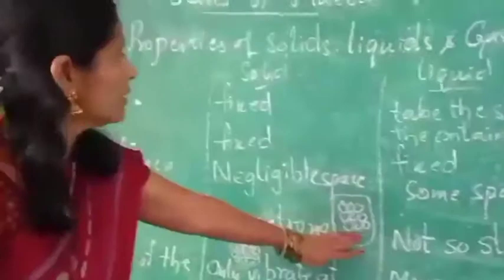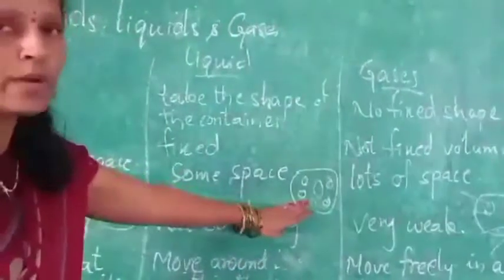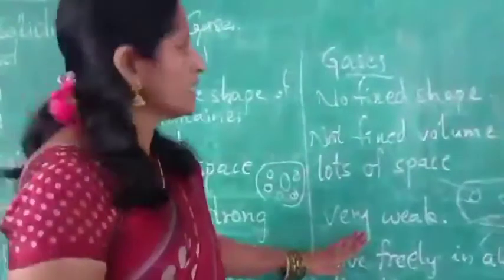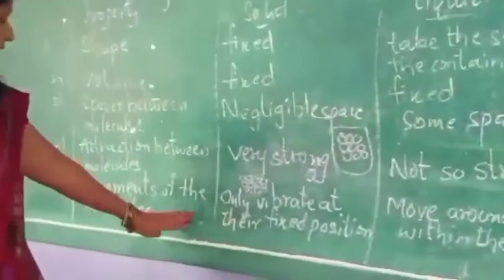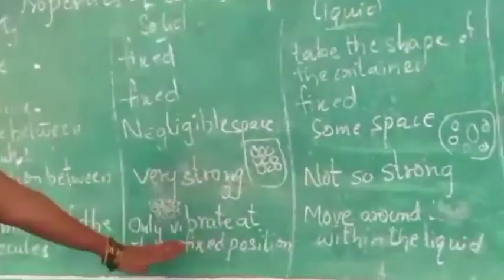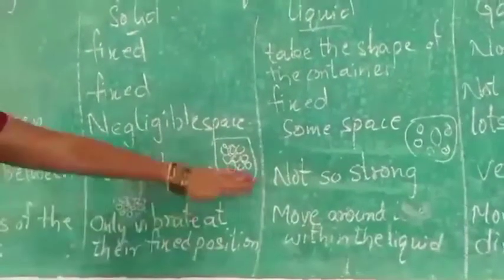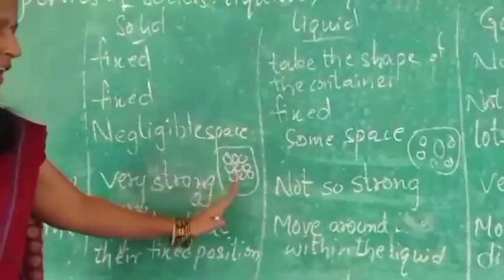And here the molecules are very strong, and here the molecules are not so strong. But in the gases they are very weak. Last one, movements of the molecules. In the solids, what do they have? They only vibrate. The molecules vibrate in a fixed position only.